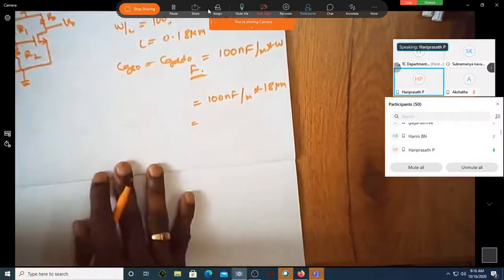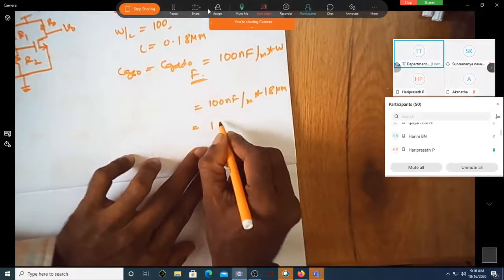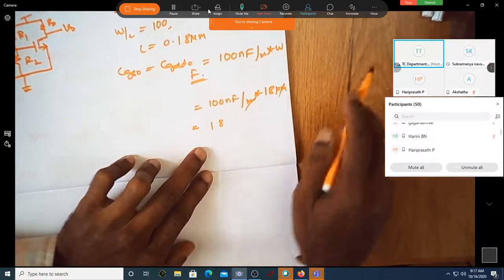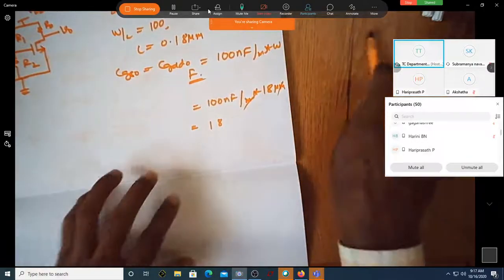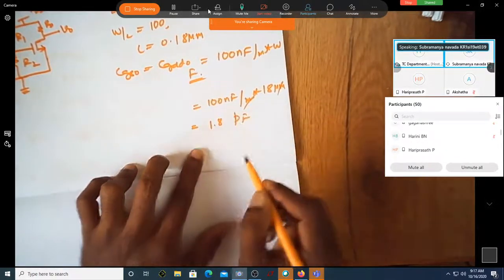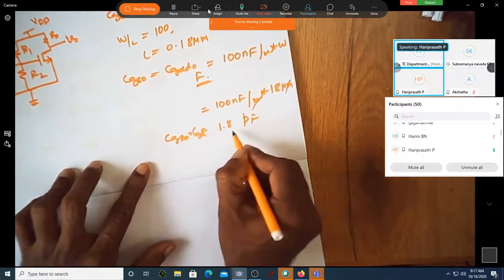Can somebody give the value? The meter will go off, nano and micro are there. Some picofarad. 1.8, is it 1.8 picofarad? Yes, sir. Okay, this is CGSO is equal to CGDO in farad.